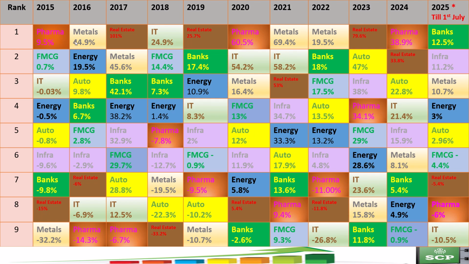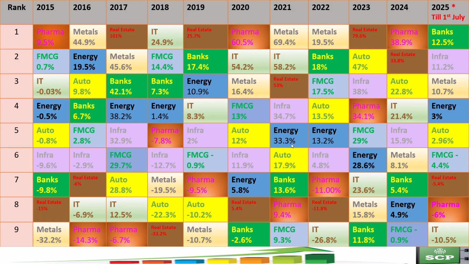In this heat map, you can see that pharma, metals, real estate, information technology have attained the top position. The mutual fund can attain more returns if they have invested in the top three sectors year by year. If they have invested, then the mutual fund will have good returns and they can beat the benchmark returns. If they are not invested in these top three sectors, then the benchmark will outperform the mutual fund.